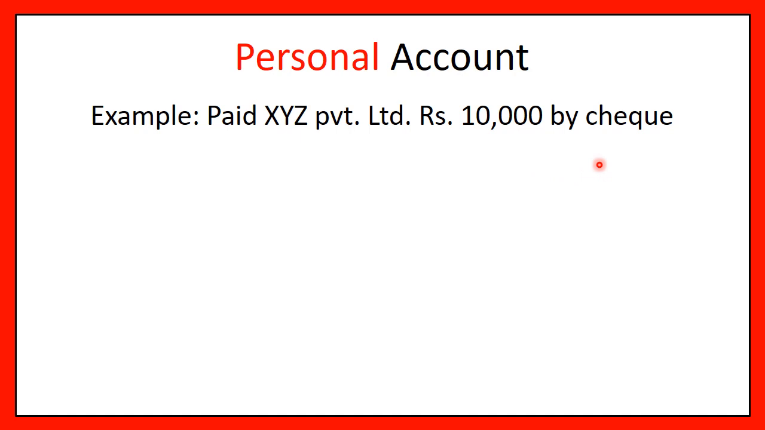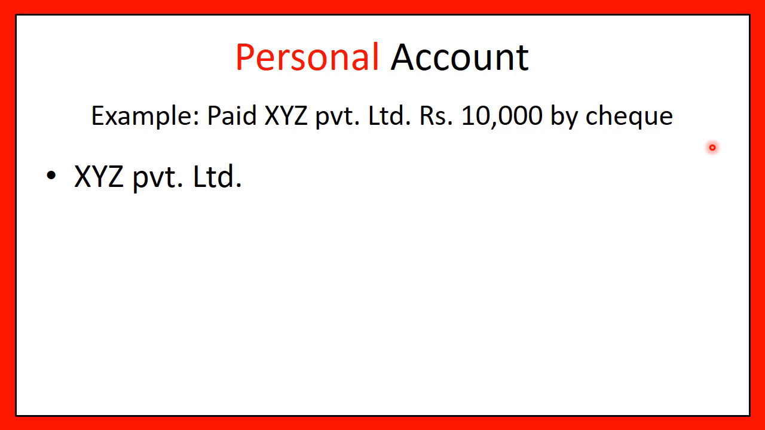What does it mean? In personal account, let's take an example. Paid XYZ Private Limited 10,000 rupees by check. Understand the question well. You, as in your company, have paid 10,000 rupees by check to XYZ Private Limited. Now, friends, let us understand what are the two parties that are involved, because we know that in accounting every transaction is recorded in two different entries. Let us understand what are those. So in this transaction, we understand who is being paid, XYZ Limited. And from where have you paid? You have paid it through check.